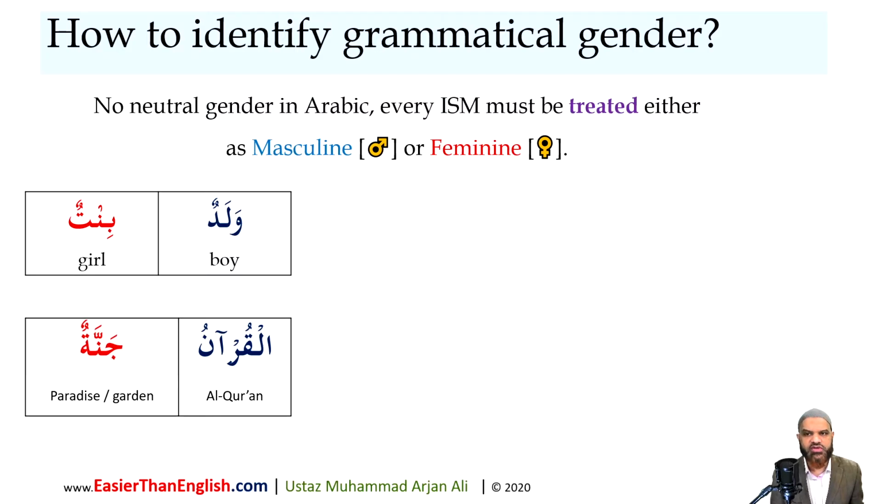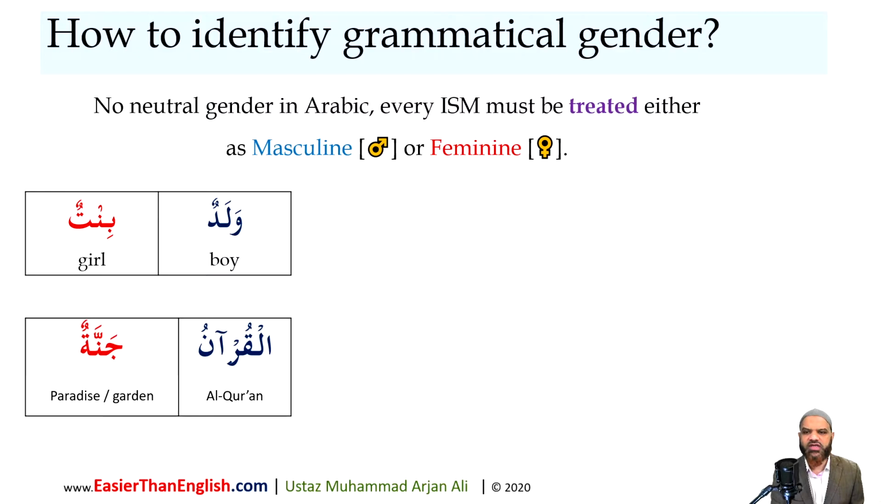Every ism, noun in Arabic, has to be treated grammatically either as masculine or feminine. There is no neutral gender in the Arabic language. So this area is a very confusing area for English-speaking students. For example, in English, I say, he is a boy, she is a girl, it is a car. So I've got access to the neutral gender, which does not exist in the Arabic language.